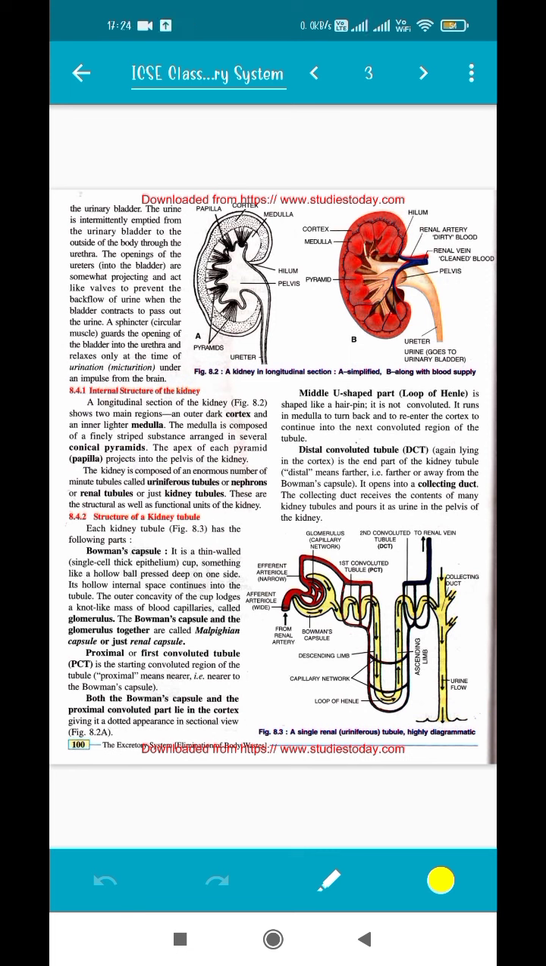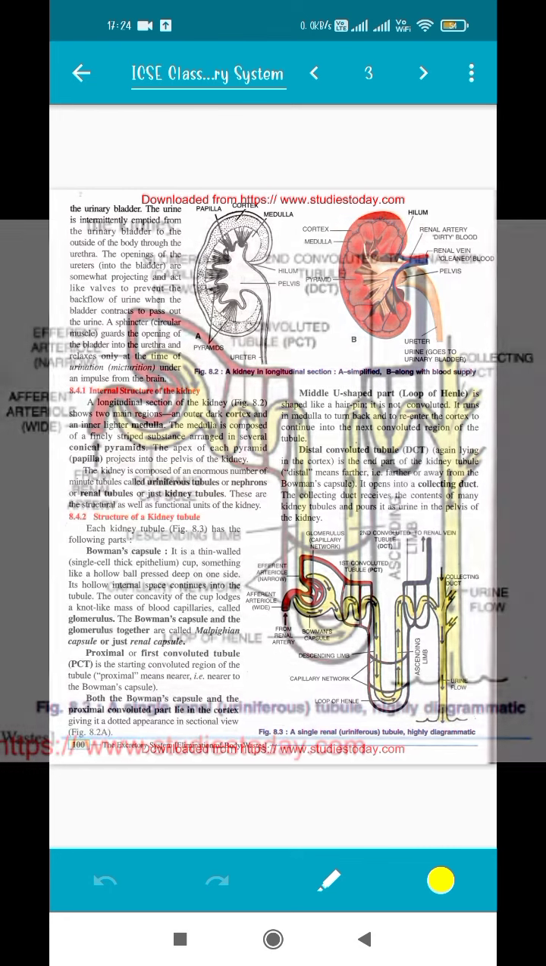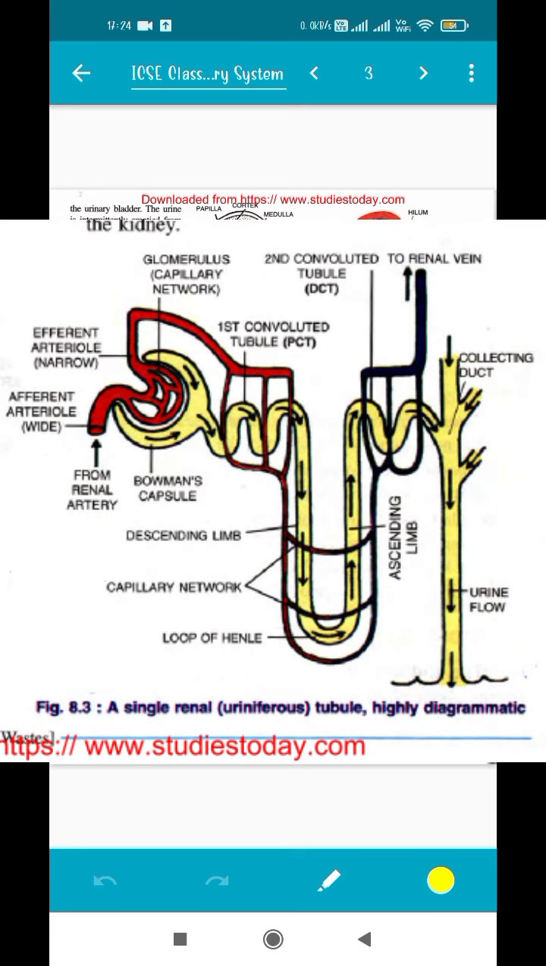Now we are going to learn about the structure of a kidney tubule or the structure of a nephron. It has the following parts. As you can see, a Bowman's capsule, which is the beginning. Then we have the PCT or the proximal convoluted tubule. It is called convoluted because it is very highly coiled. Next we have the middle U-shaped part, which is known as the loop of Henle, as you can see in the figure. And next we have the distal convoluted tubule or DCT, the last part. And from there it goes to the collecting duct where urine is collected, and then it moves to the ureter. So what are these parts?